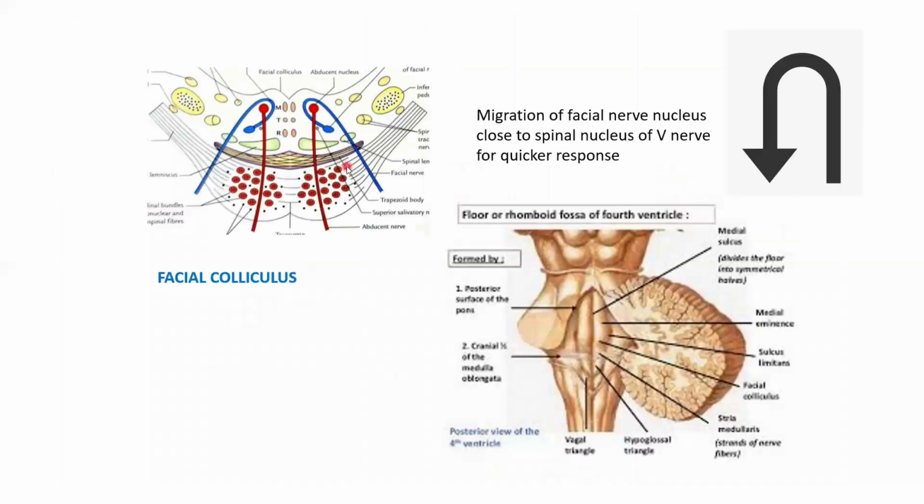So intrapontine course, we saw that the facial nerve is going to wind around the abducens nerve nucleus, isn't it? So the facial nerve nucleus is actually situated ventrolateral to the abducens nerve nucleus. The fibers emerging from this go dorsally, medially, wind around it, then turn ventrolaterally to exit out. So this part is called the facial colliculus.